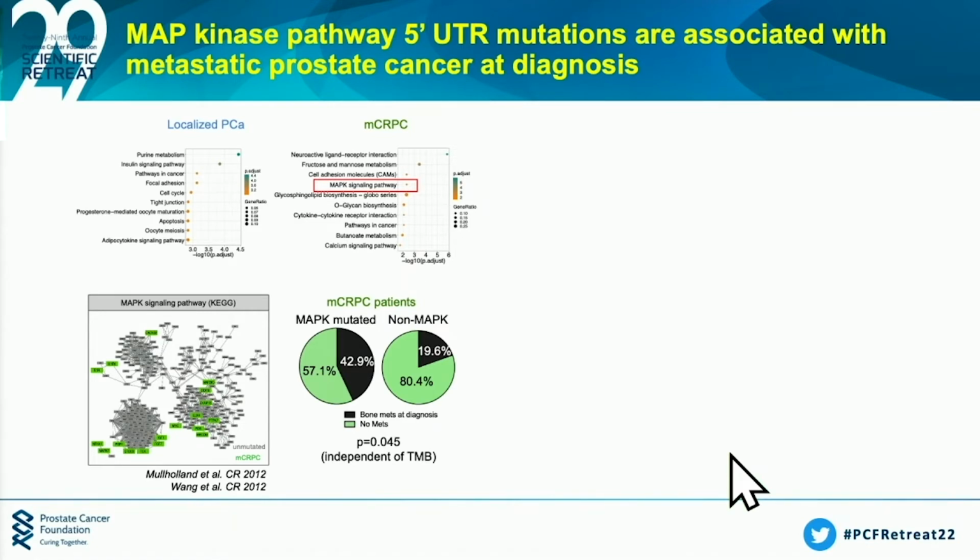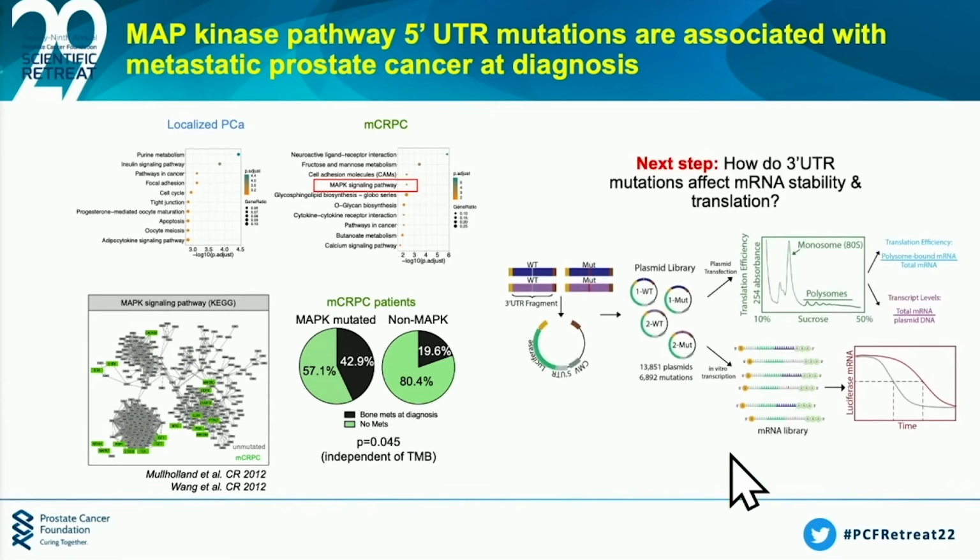We think there's still a lot to do because we have to answer the cellular impact of these mutations. I actually had a graduate student join the lab who said, well, I want to study the 3' UTR. She has identified tens of thousands of mutations in the 3' UTR. For that, you study RNA stability, and she's created a new massively parallel reporter technology to study this in an unbiased manner. I hope to report this to you in the future.